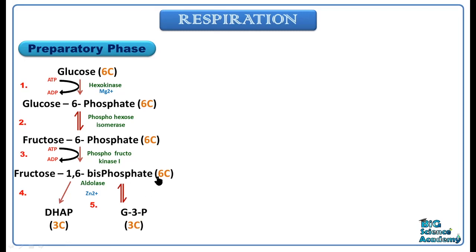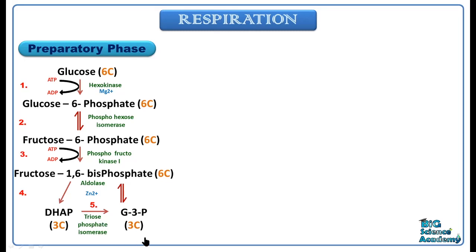So the 6-carbon containing fructose 1,6-bisphosphate is then converted into glyceraldehyde 3-phosphate, which is a 3-carbon compound, and DHAP, which is also a 3-carbon compound. So the 6-carbon compound split into 2 molecules of 3-carbon compound. Here, this DHAP then isomerizes into G3P. That means here at the end of the 5th phase, 2 molecules of G3P are produced, and this isomerization occurs with the help of an enzyme triose phosphate isomerase.